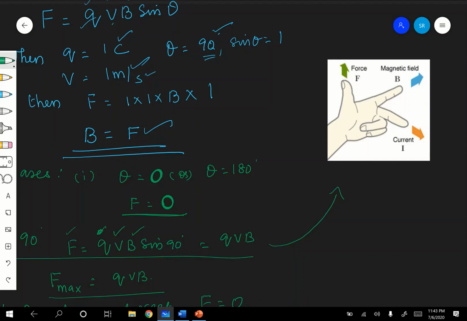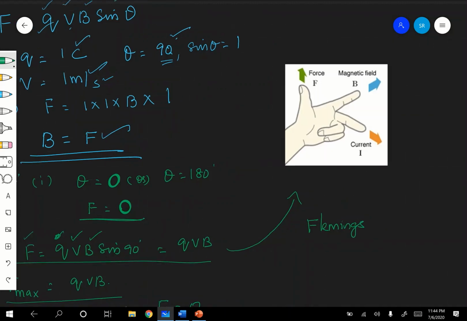What is the direction of the maximum force experienced by the moving charge? The direction of the maximum force experienced by a charge moving perpendicular to the magnetic field is given by Fleming's left hand rule. You have studied Fleming's left hand rule in earlier standards.